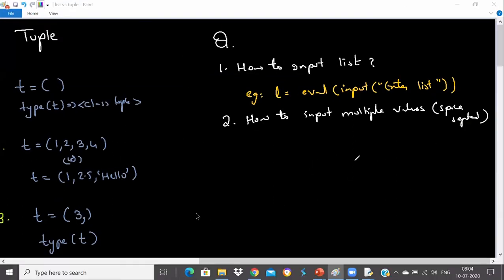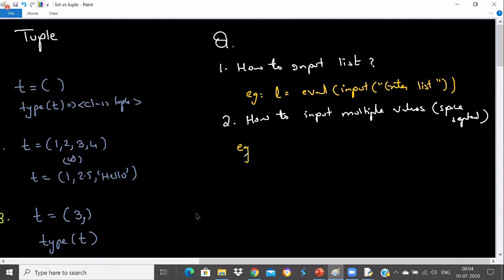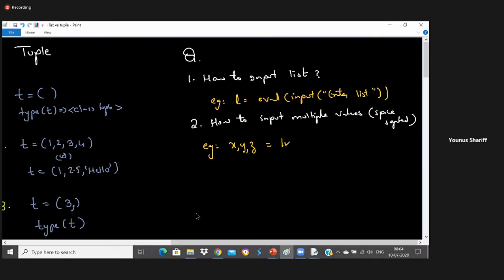Okay, thank you. So let's learn one more way of how we take multiple values from the user. Another way we take multiple values from the user is like this. Suppose I wanted to take x, y, z, which is a space separated value. Then you can say,